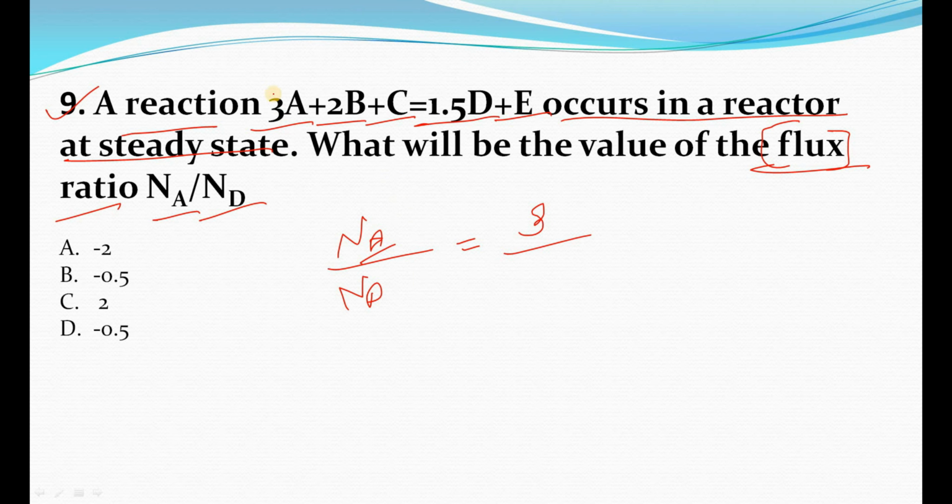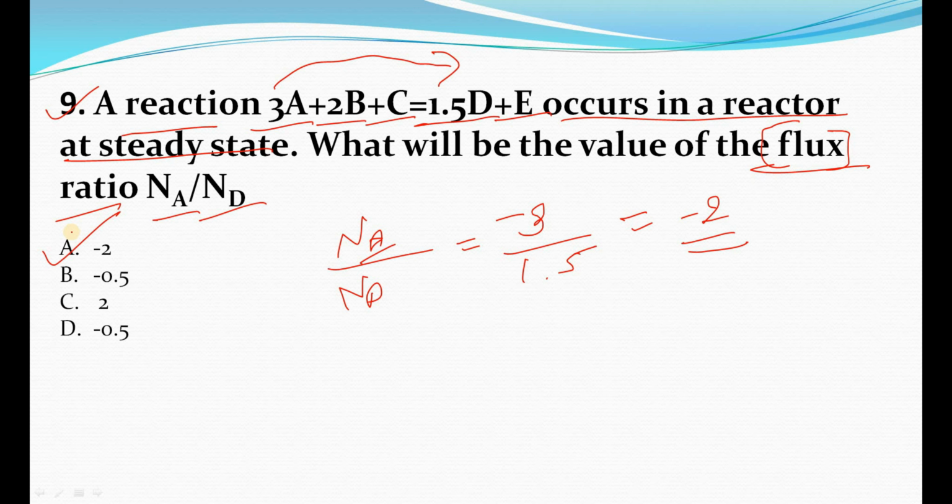Why? Because it is going to disappear into the product. So I'll write here minus 3 divided by ND, and the D is 1.5, and it will be positive. Why? Because it is going to form, or be produced. So the answer will be minus 2. Option A will be the right option.